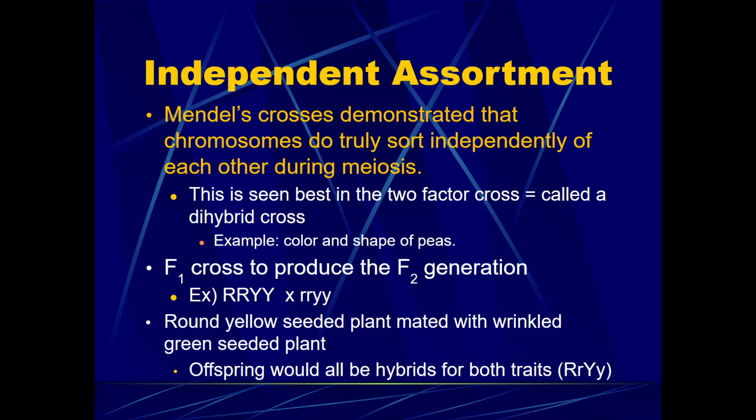He specifically looked at color and shape of peas together, and he had an F1 cross to produce the F2 generation. He used one parent that was homozygous dominant for both traits and one that was homozygous recessive, which resulted in round yellow-seeded plants and wrinkled green-seeded plants as parents. The offspring ended up being all hybrids in the F1 and even F2 generation, heterozygous for both traits, meaning the dominant trait was shown, but genotypically, they did have the recessive trait in their genes.